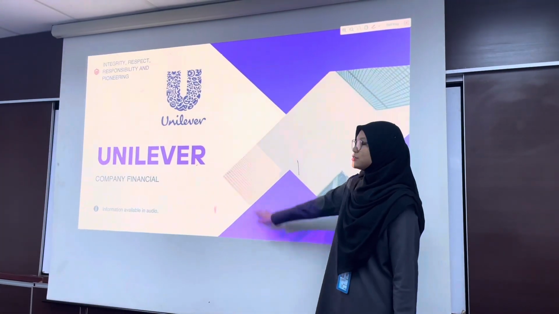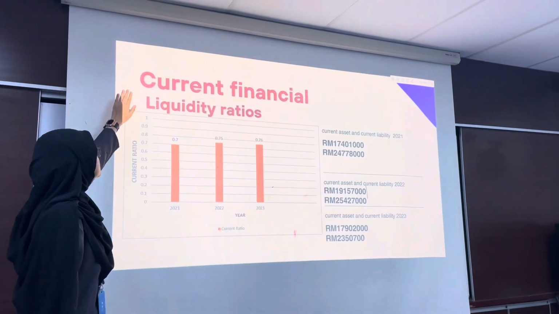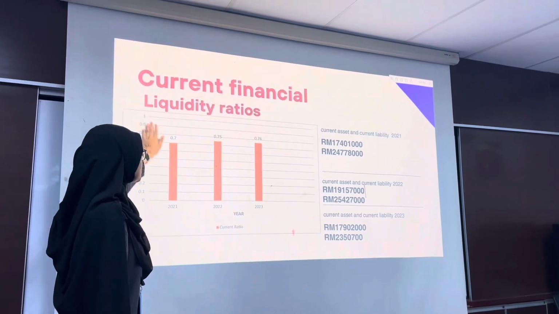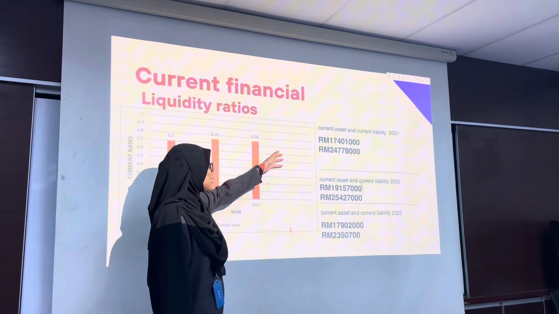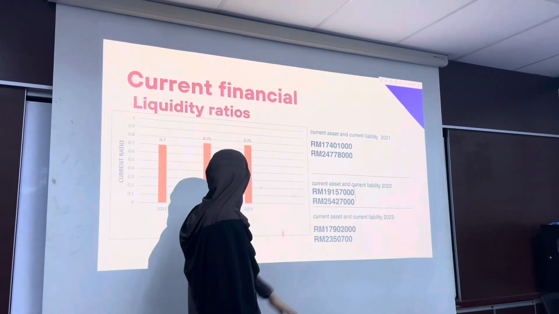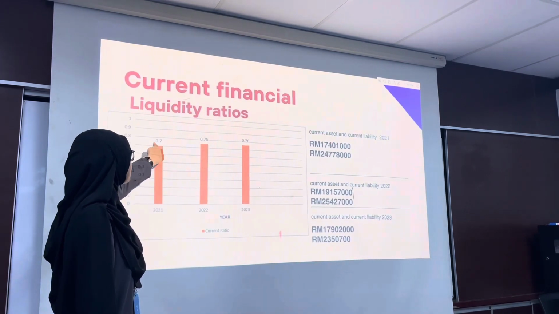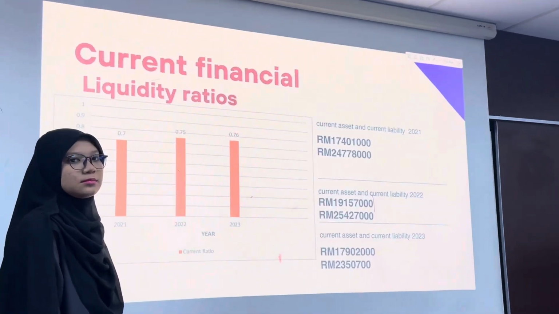Okay, hello everyone. Today we want to discuss company financials. First is the current financial liquidity ratio. Current assets and current liabilities in 2021 as we show, and the current ratio in 2021 is 0.7.